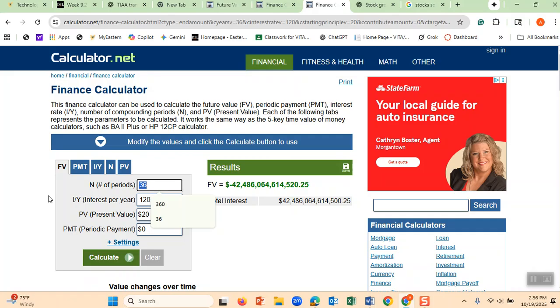Therefore, I created the first discussion for next week. It is about this calculation. I want you to go there, use any example that you want. You can say, okay, I have a stock. I already bought. Some of the students, in fact, did buy a stock of SoundHound that I told them. Therefore, they can go and put the number of periods to see how much those stocks grow. Or if you have your money in a 401k, to see. That's why I say you have to know. I will have another lecture about 401k.